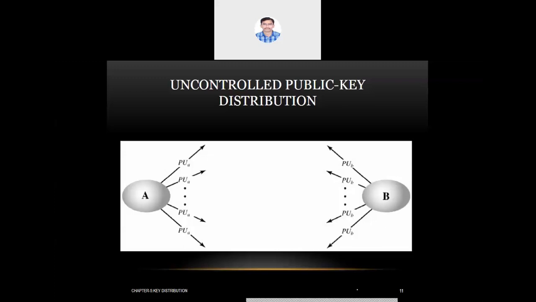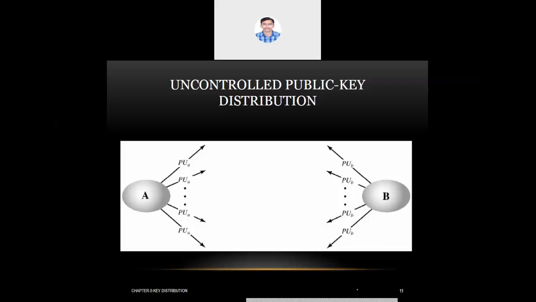As you can see, PUA, that is user A, is revealing his public key to the outside world, to make use of his public key during the encryption and decryption process. Similarly, user B is also maintaining a pair of keys. He keeps the private key with himself and reveals the public key to the outside world.